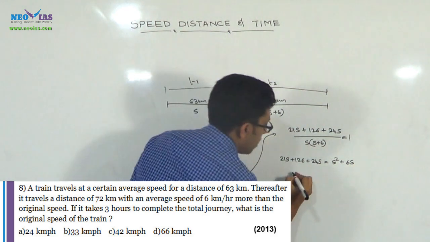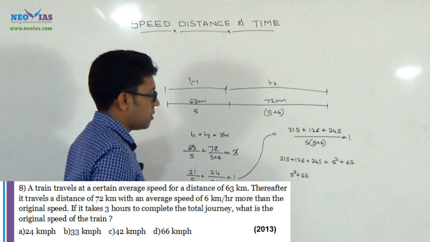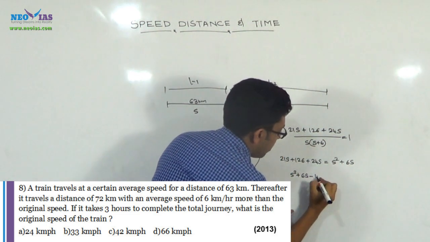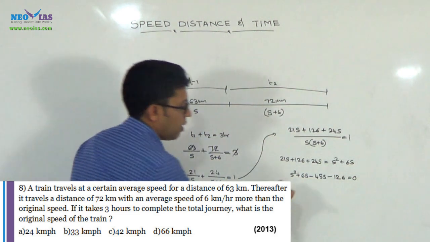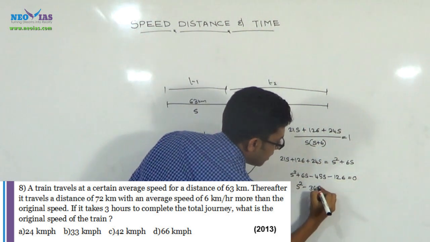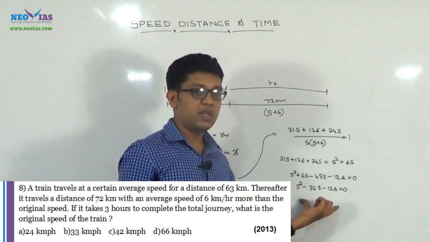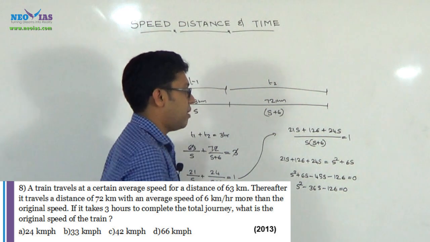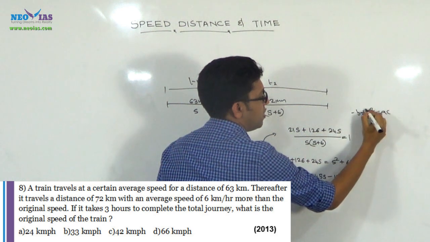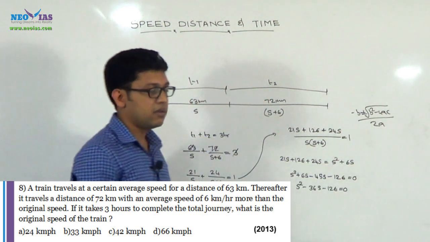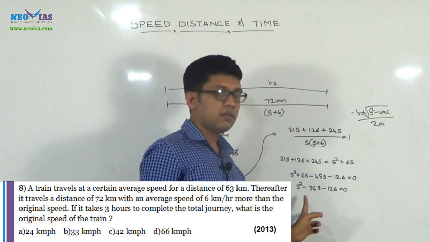Now, s square plus 6s minus 45s minus 126 is equal to 0. S square minus 39s minus 126 equal to 0. If we go to find the value of s by using the formula minus b plus or minus root of b square minus 4ac by 2a, it will be tougher to solve, because the values of a, b and c are somewhat high.